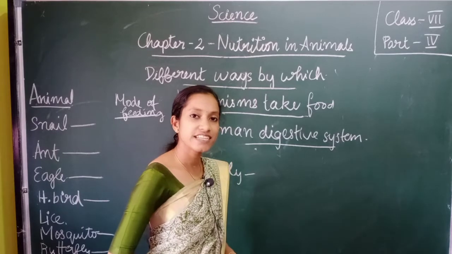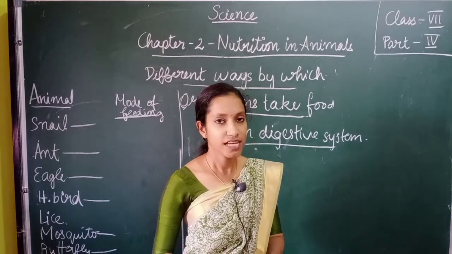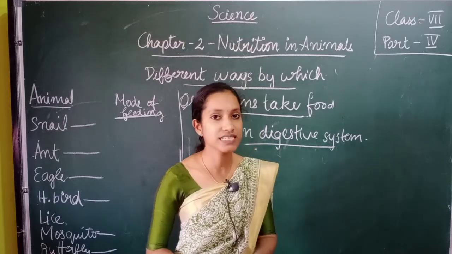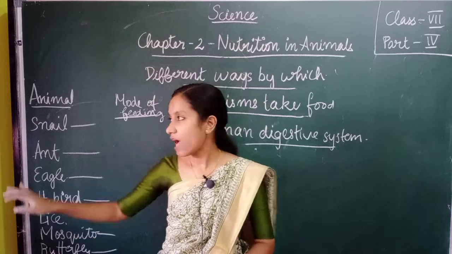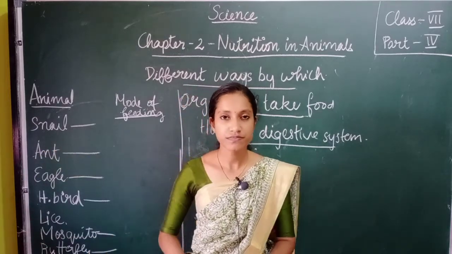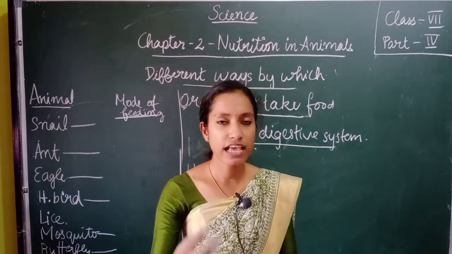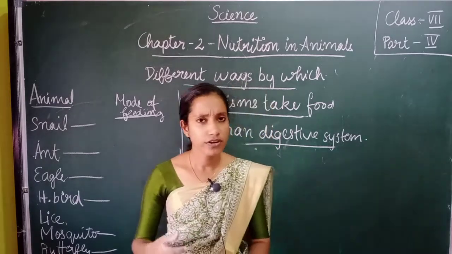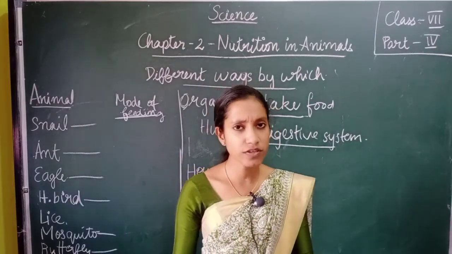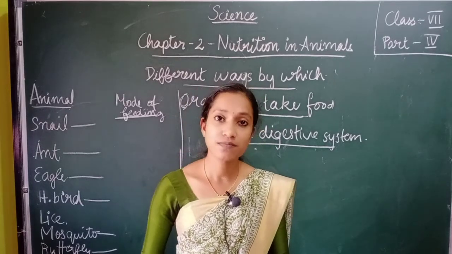So children, this table 2.1 which is given in your page number 11, that we are going to discuss now. I have written the major points of that table here. In this topic, different ways of taking food, you might already know how you took your food as a baby. You mainly depended on your mother's milk, isn't it?